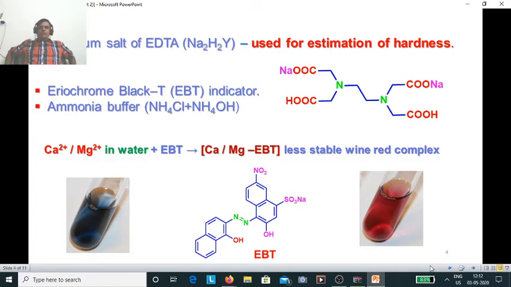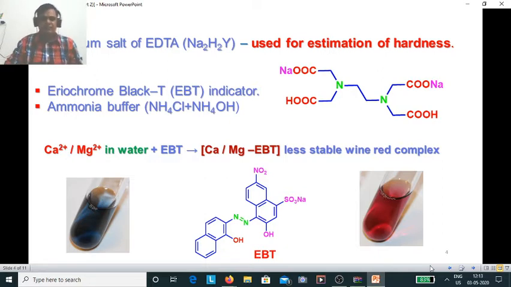Eriochrome Black T is a diazo compound that is used as an indicator, while the ammonia buffer, which is a mixture of ammonium chloride and ammonium hydroxide, is used as a buffer. It helps to keep the pH of the solution around 9 to 10.